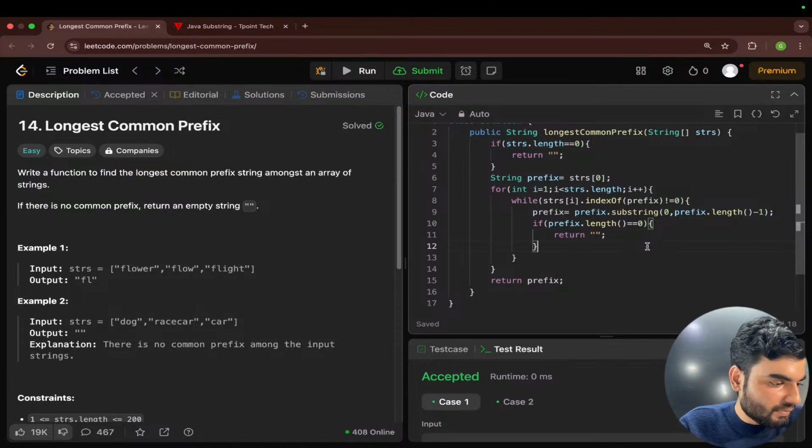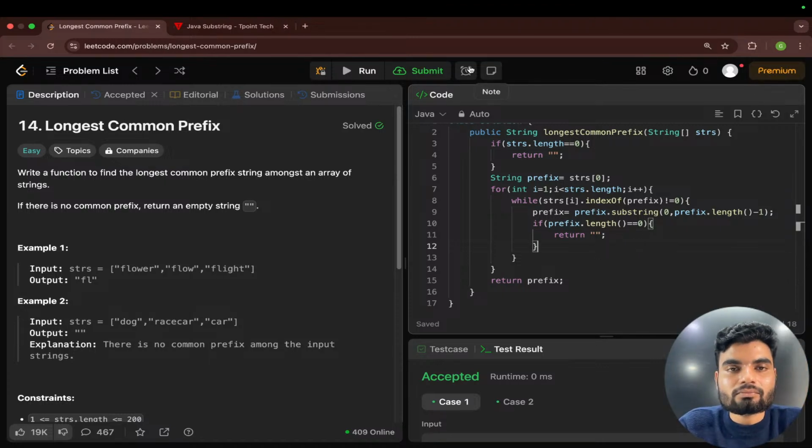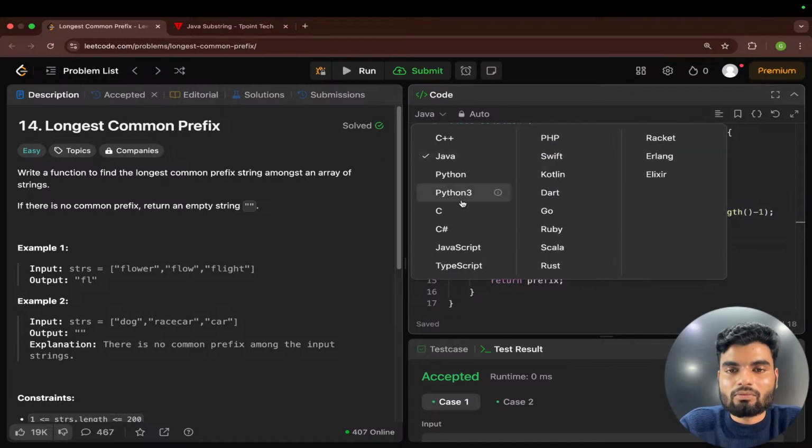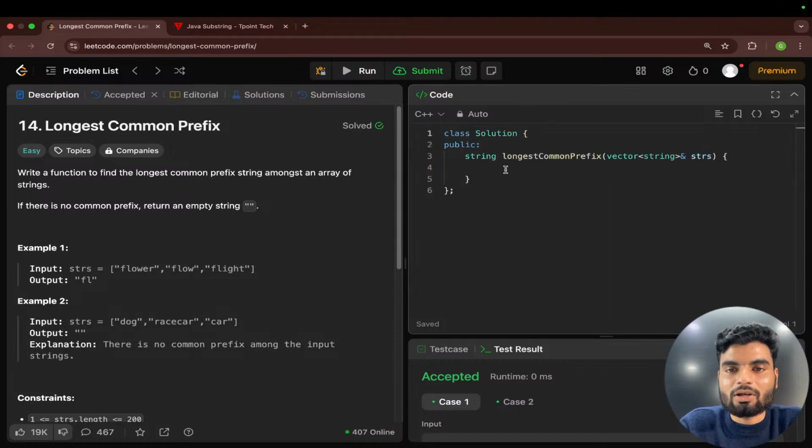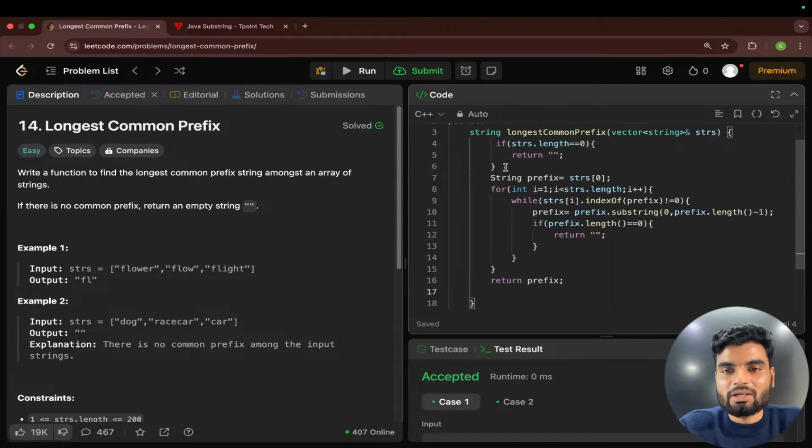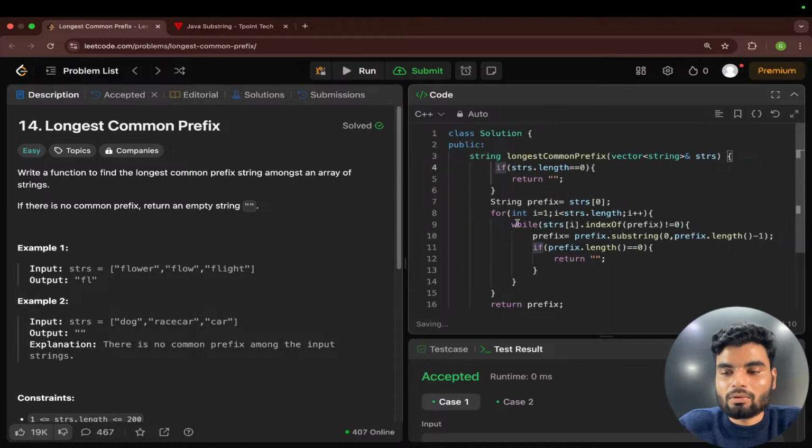Again, we can do. Okay, but you have to check if that is available in Java. So now we'll do it in C++. The index of, I remember as of now. So now what I can do here, the length method is the same in Java.